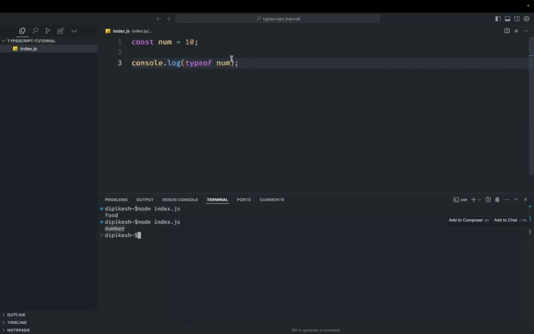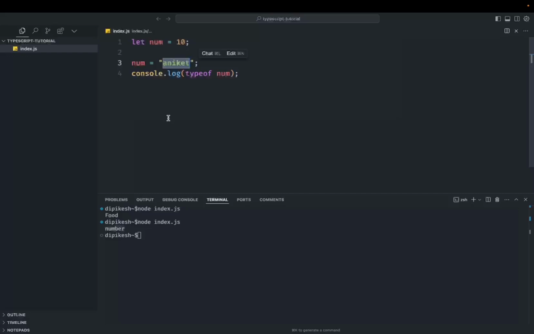That's it. But let's say that I make it let, and let's say I know that num is 10 and it's number type. What if by any chance there is a function which is returning something to this number, and that function returns some kind of a string, let's say this Aniket, but the num was supposed to be a number, right? But it's now assigning the string, and JavaScript is not showing any error, which is something that during development we want to fix.